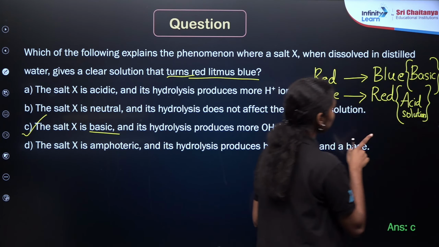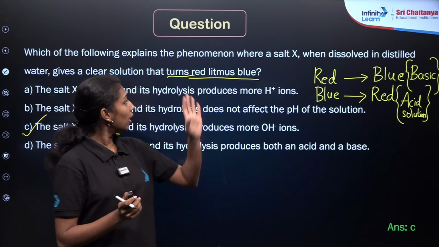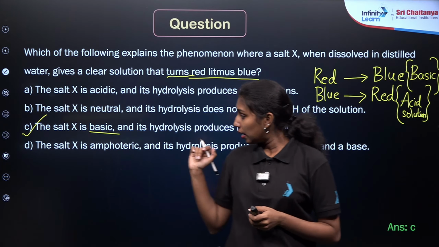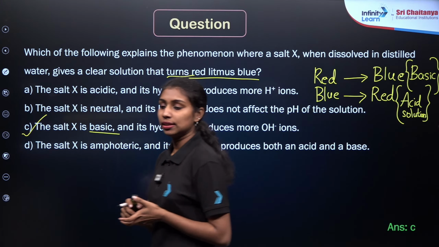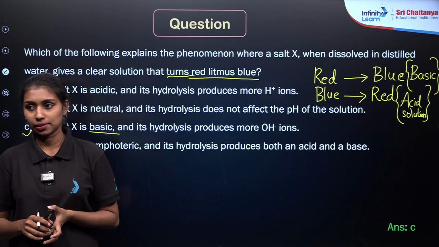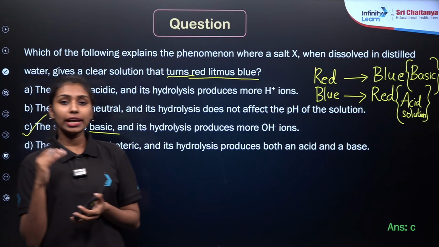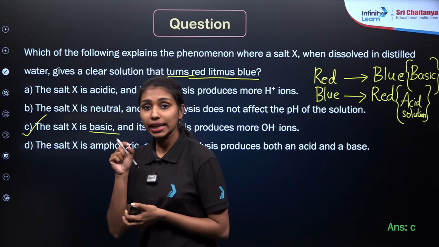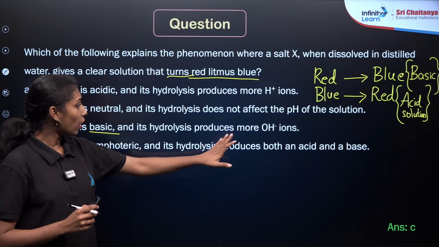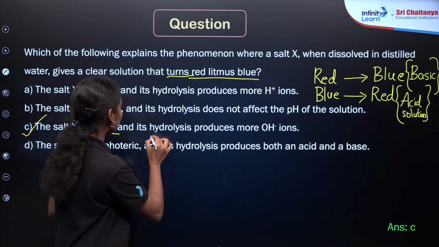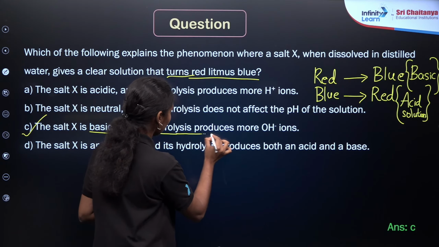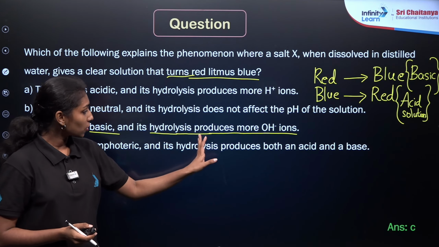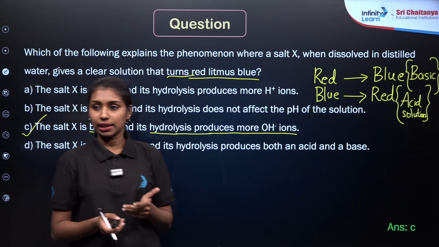So in our question, the solution, salt X, turned the red litmus to blue because it is a basic solution. So answer C will be the correct answer. And what will be the nature of a base? We define acids and bases in terms of H plus ions or OH minus ions, right? In the case of bases, there will be presence of OH minus. Whenever we treat a base in the presence of water, or hydrolysis, they will produce more OH minus ions, so they are known as bases or alkalis.